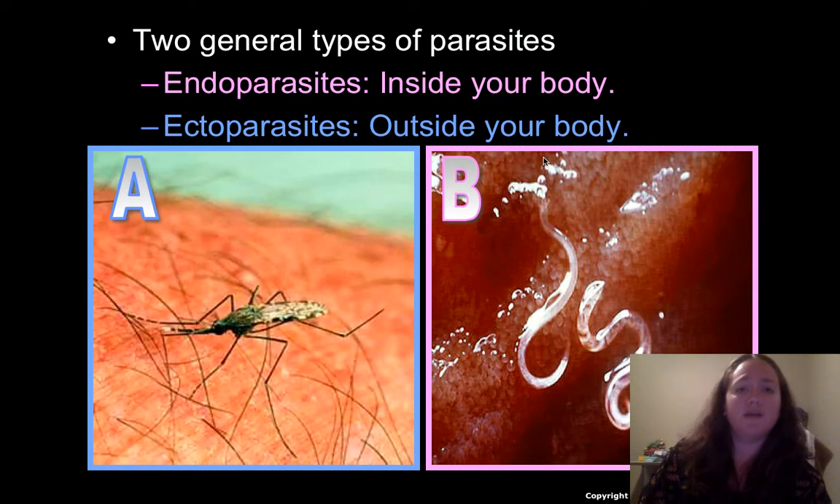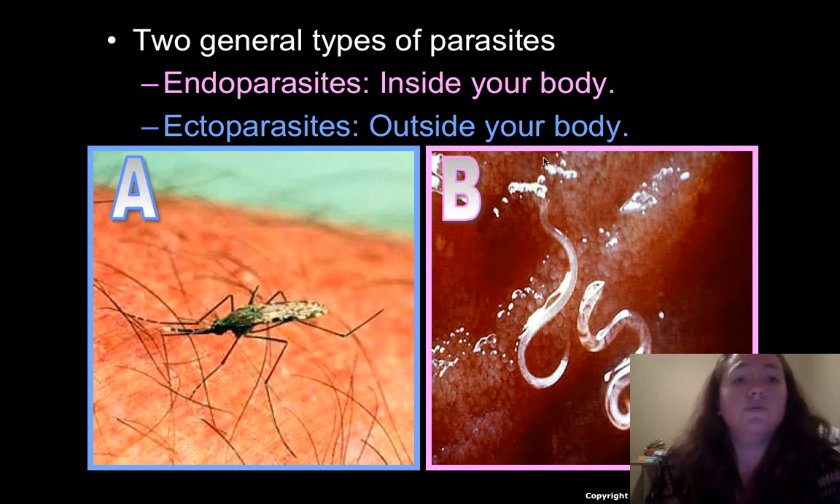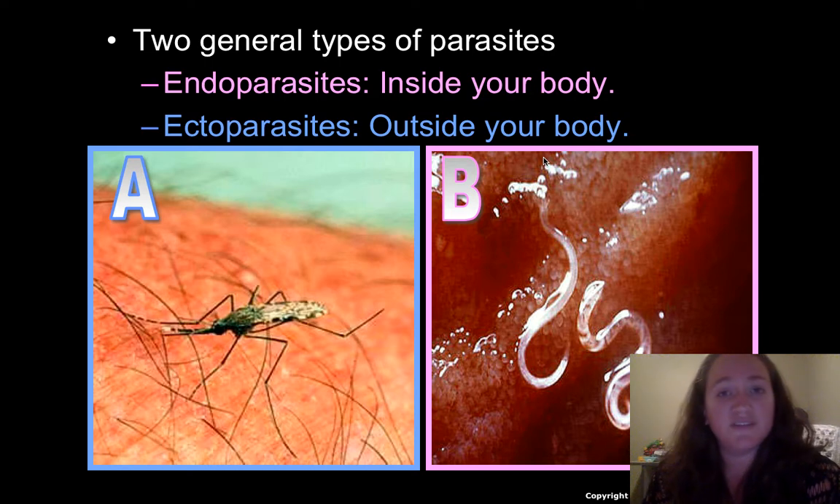So there are two different types of parasites. One is endo, the other is ecto. Endo is inside your body, ecto is outside. I will give you a little bit of warning here. There might be some slightly disturbing or gross pictures that you might see.